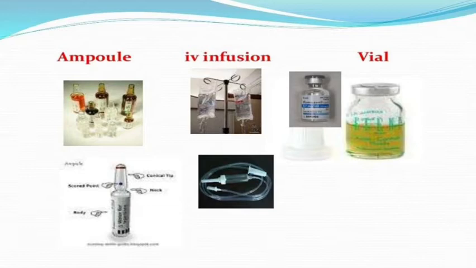Here we see the dosage forms for the parenteral route: ampoules, IV infusions, vials, and IV catheters. These are the dosage forms we use for the parenteral routes.